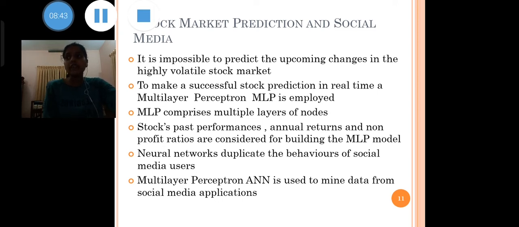Data shared every day via virtual conversation is taken up and analyzed for competitive analysis. It duplicates the behavior of social media users. The post analysis of individual behavior through social media data can be linked to people's habits.